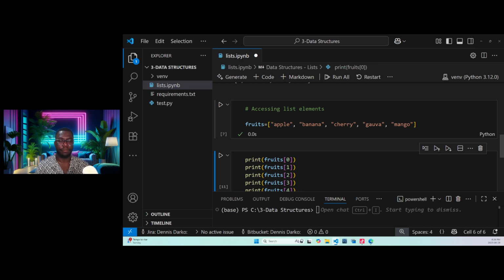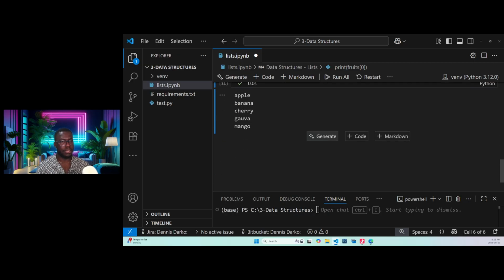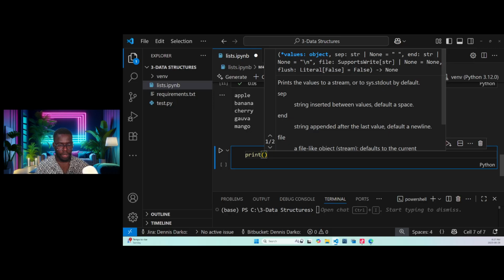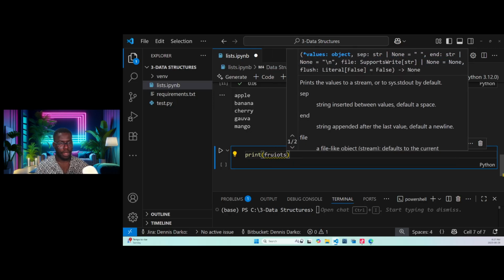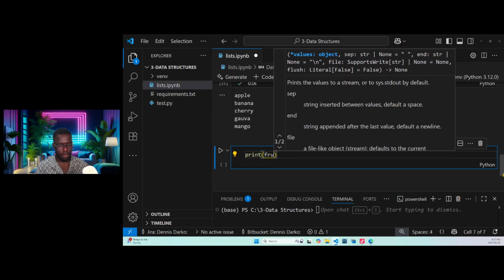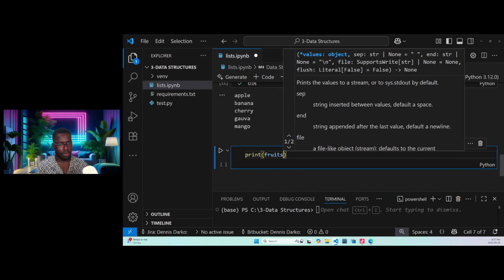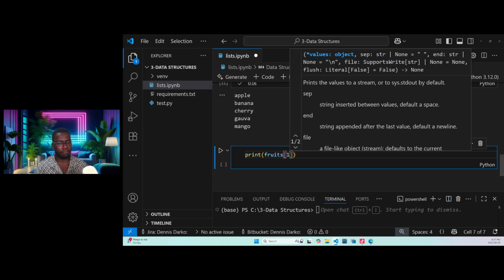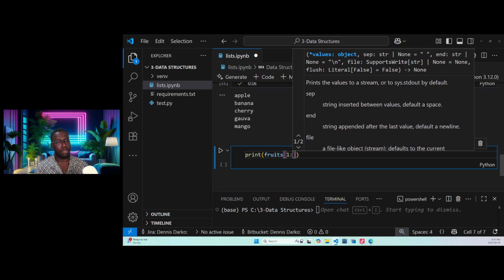Okay? Let's check something. Assuming we want to print fruits, okay? I already have it declared. So fruits, let's say we want to access only like this.